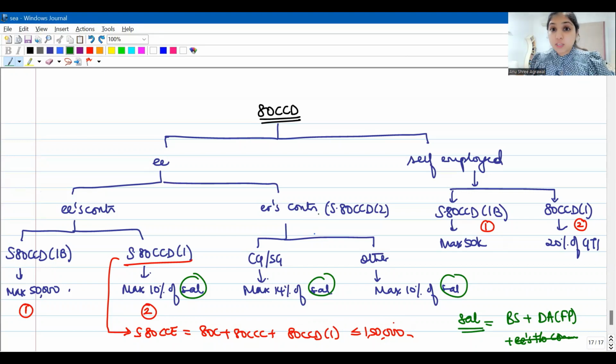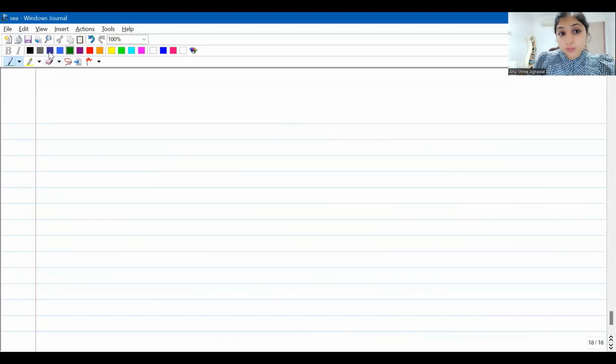When I talk about employer's contribution, then if the employer is central government or state government, then maximum 14% of salary I can avail as deduction. If the employer happens to be any other employer, then maximum 10% of salary I can enjoy as deduction. For my own contribution, in case I am self-employed, under subsection 1b, maximum 50,000 deduction I will enjoy, and under subsection 1, 20% of GTI I will enjoy. See, let me give you one small example to help you understand this even better.